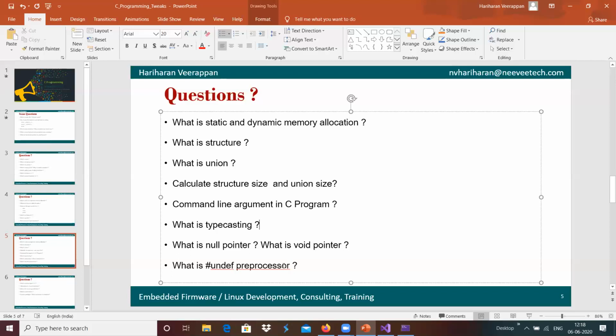And we have undef. Whatever we have defined, the definition can be removed with the help of undef, so that the preprocessor removes that definition, and it will not go into that ifdef unless it is declared again.